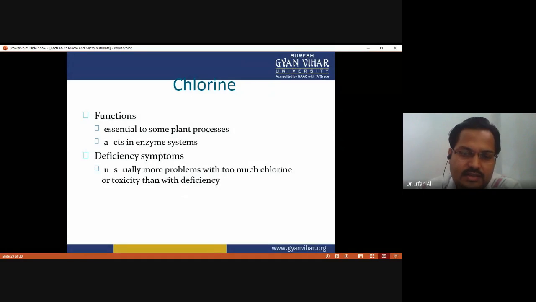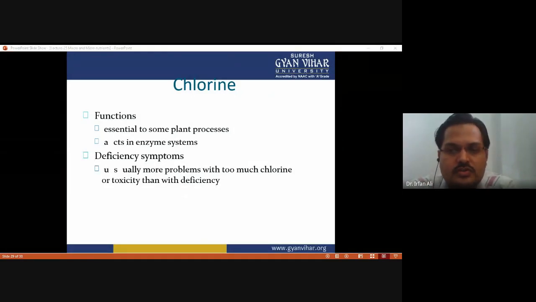Now the last one is chlorine. Chlorine is also required for various plant processes, and it acts in enzyme systems. There are some enzymes which use chlorine as a cofactor. So that's why it is also an essential component or trace element for plant growth and development.